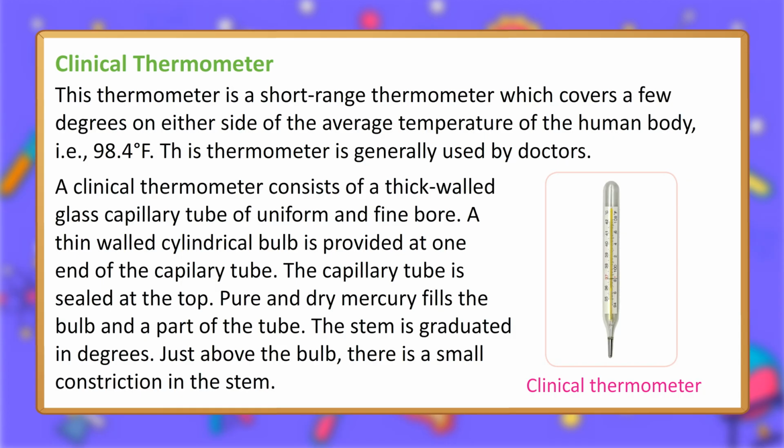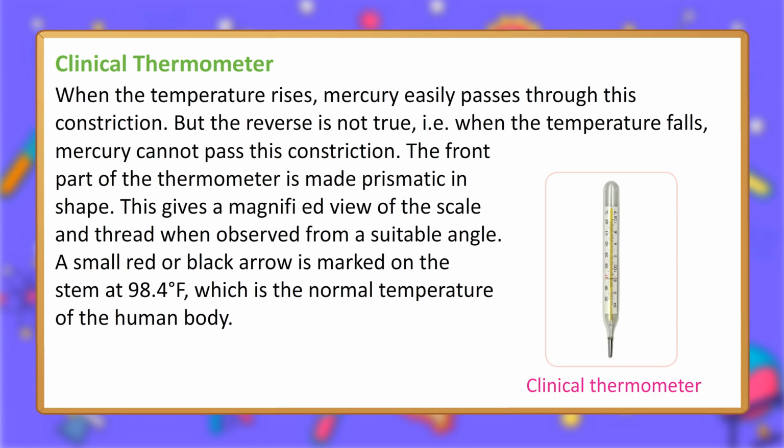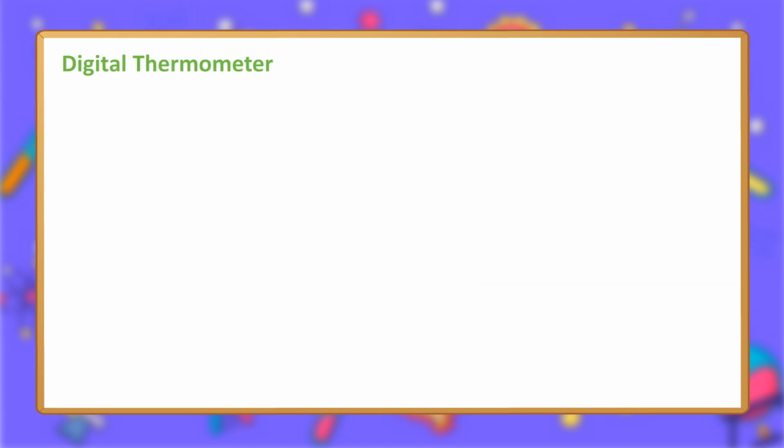Just above the bulb, there is a small constriction in the stem. When the temperature rises, mercury easily passes through this constriction. But the reverse is not true, i.e., when the temperature falls, mercury cannot pass this constriction. The front part of the thermometer is made prismatic in shape. This gives a magnified view of the scale and thread when observed from a suitable angle. A small red or black arrow is marked on the stem at 98.4 degrees Fahrenheit, which is the normal temperature of the human body.